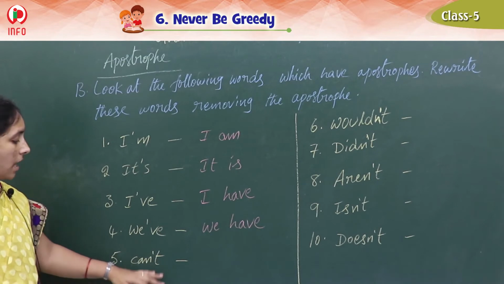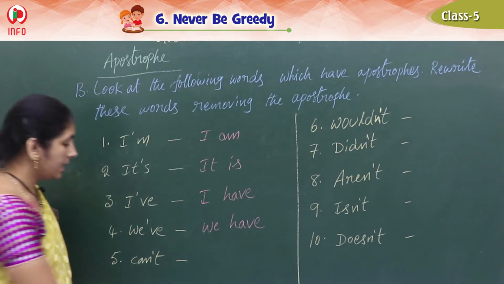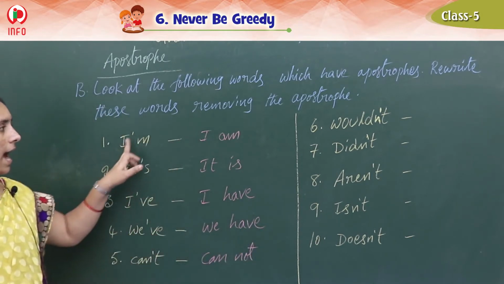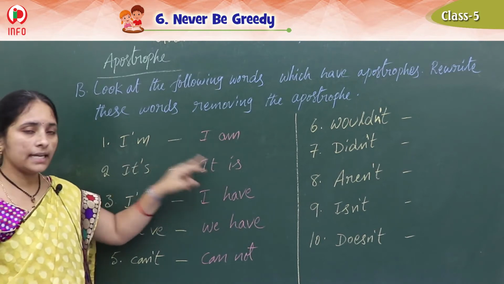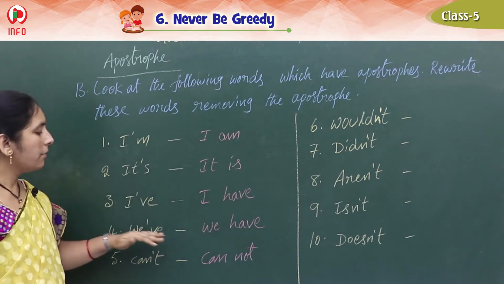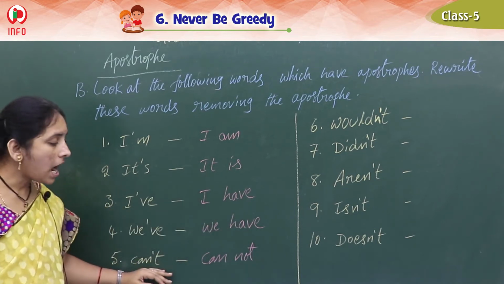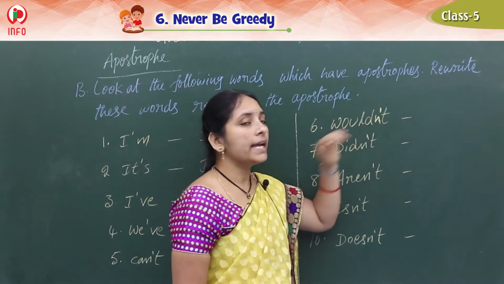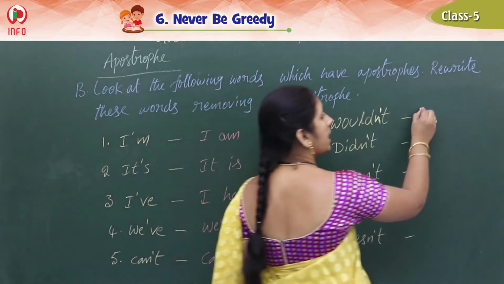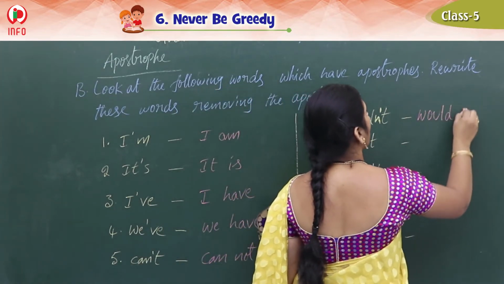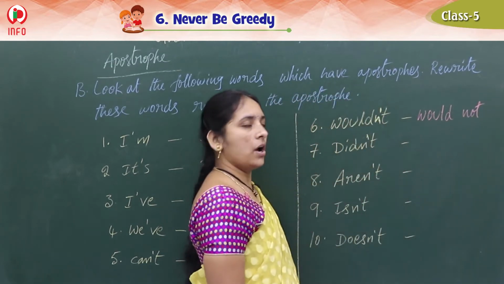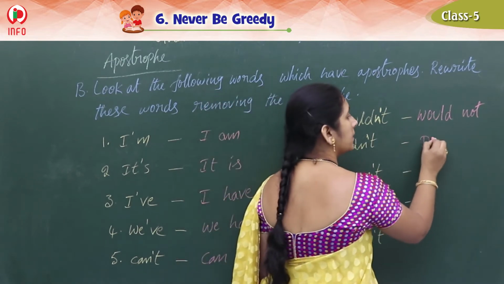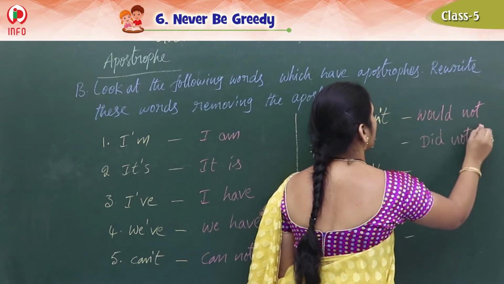Next. Can't. If we remove this apostrophe, what do we get? Cannot. So: I am, it is, I have, we have, cannot. And now here, wouldn't. What should we write? Would not. And now didn't. What is this? Then what can we write? Tell me. Yes, good. Did not.